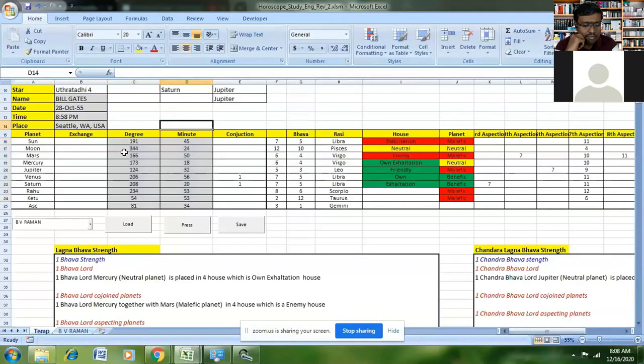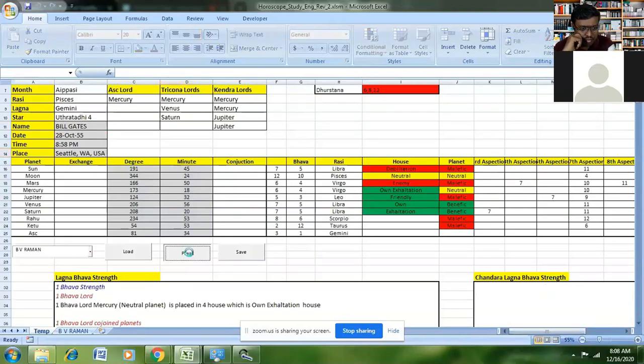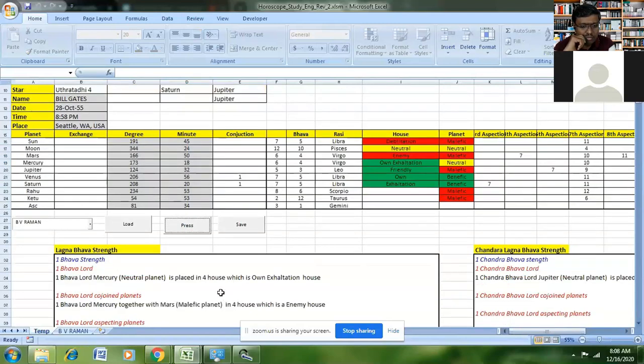Once these gray cells have been filled, all we have to do now is press the button called press. The tool then will calculate all the content required for prediction and display it in the cells below.